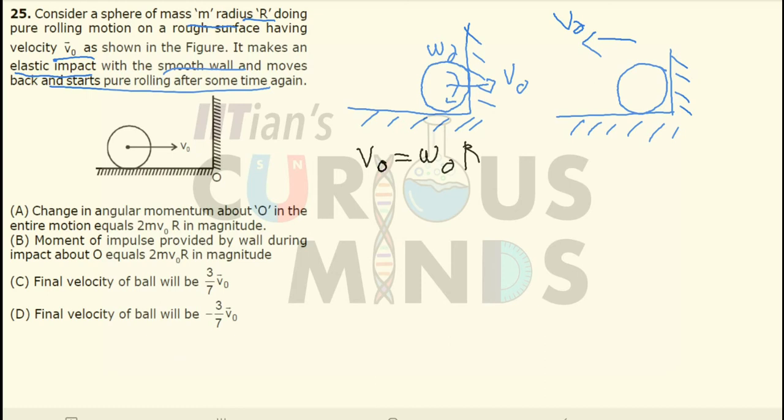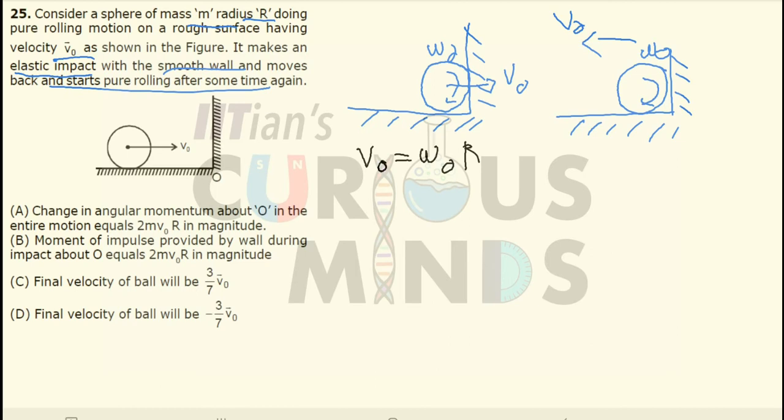But it is given that the wall is smooth. Since the wall is smooth, there will be no friction force offered by the wall. It means that the angular velocity will remain the same after the impact. It will remain omega naught in the same direction. But since the omega naught is in the clockwise direction and the ball is moving in the opposite direction, both of them will have angular momentum in opposite direction. We will see the angular momentum later.